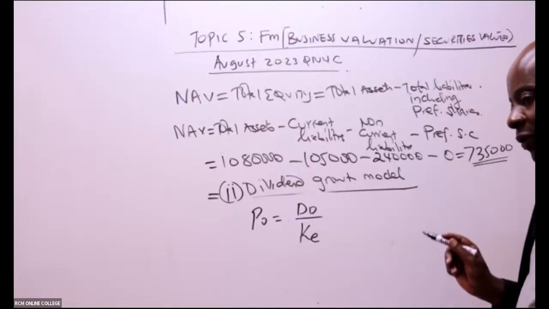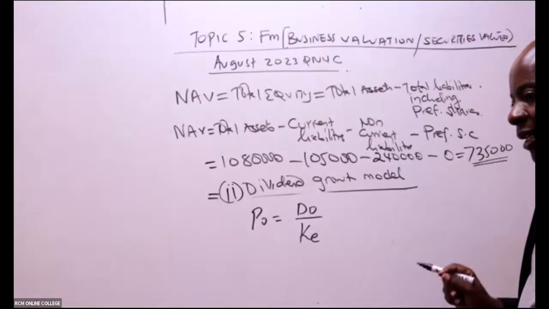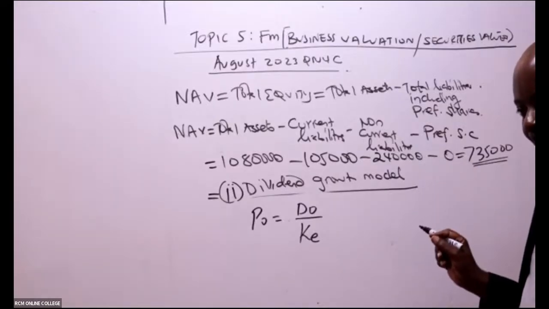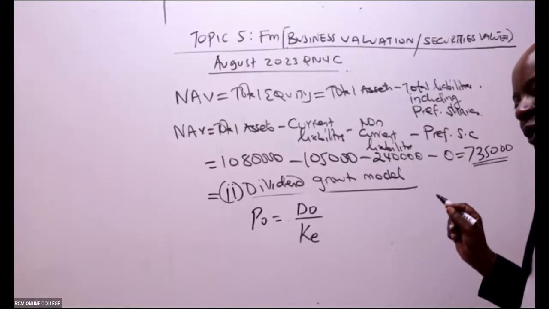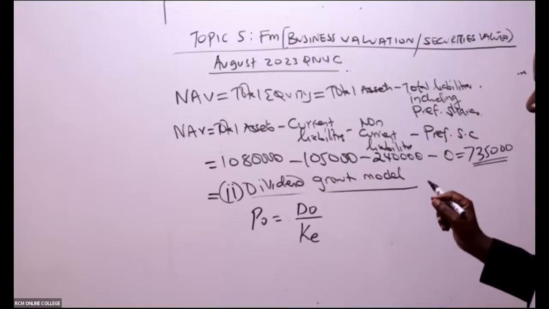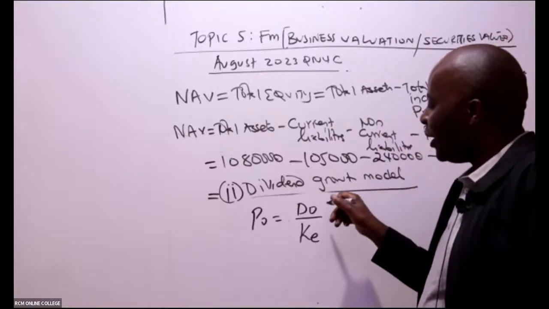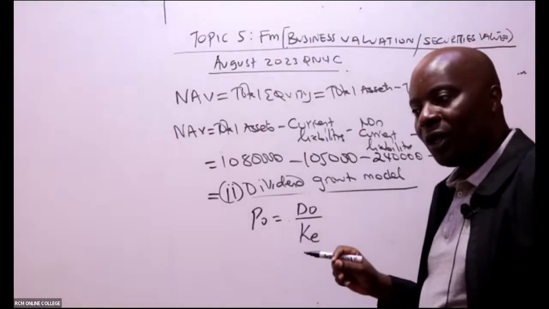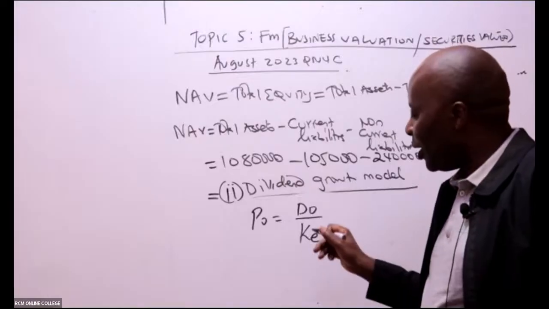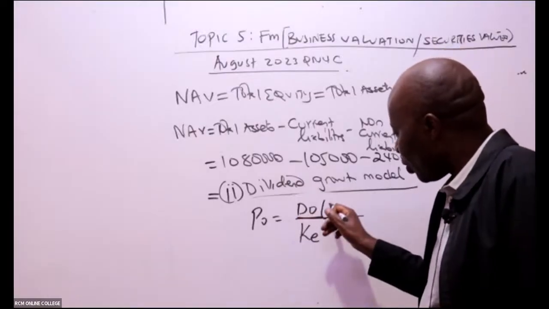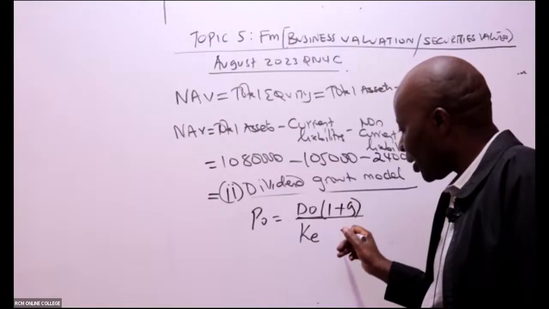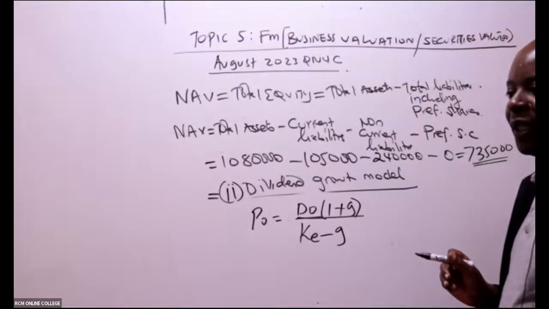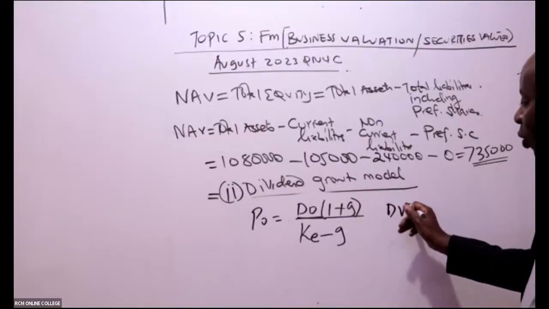Because we shall be receiving this without an end in sight, I will take this D0 and divide by Ke. But now remember, unlike the other one that I gave you, there is growth. You can't get an organization whose dividends do not grow. So you expect dividends to grow, and you must include the growth: 1 plus the growth rate. And then the growth rate must always be deducted from down here. This is what we call the dividend valuation model.